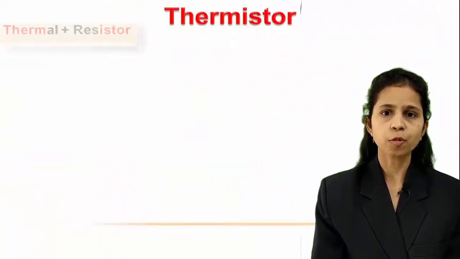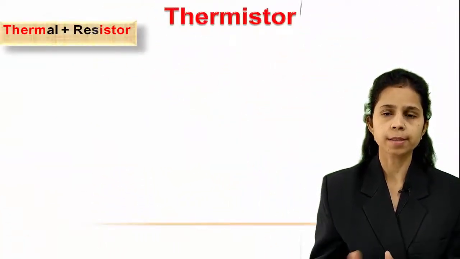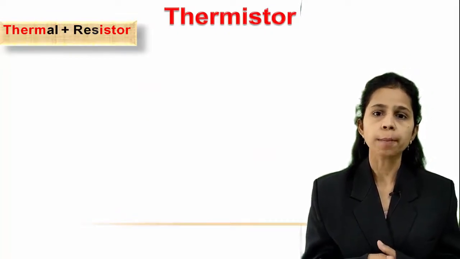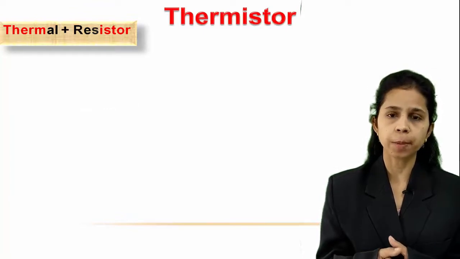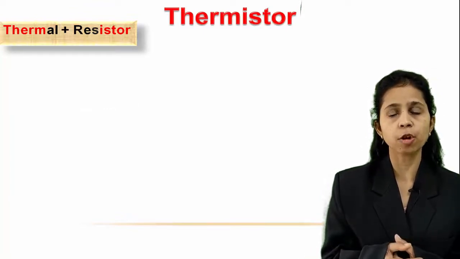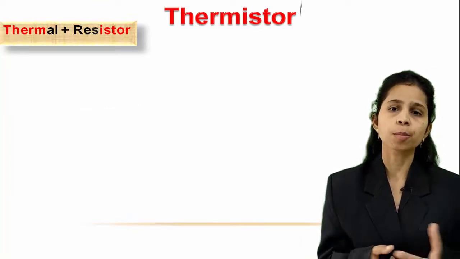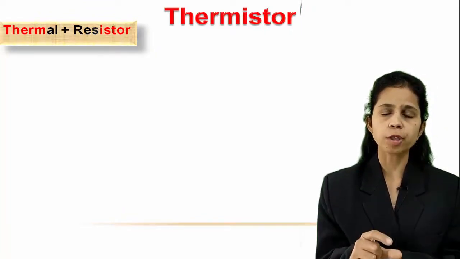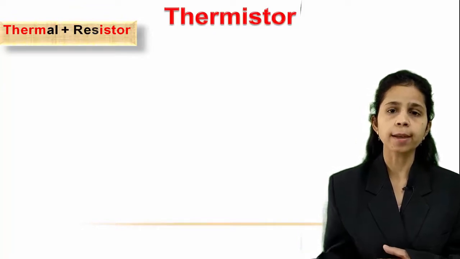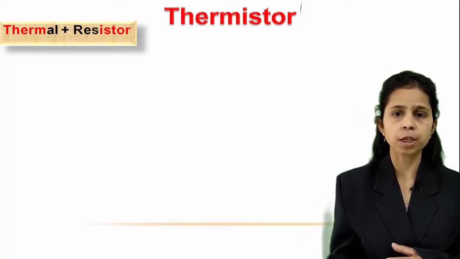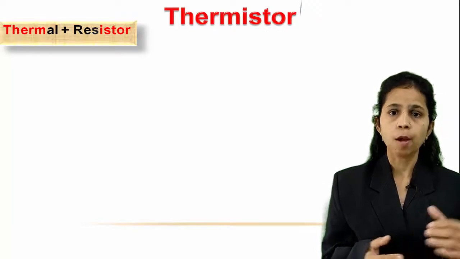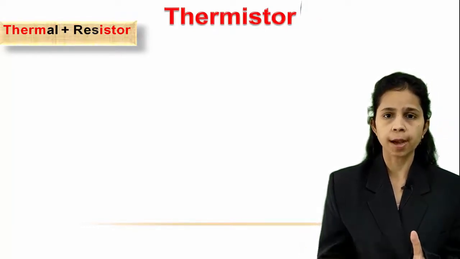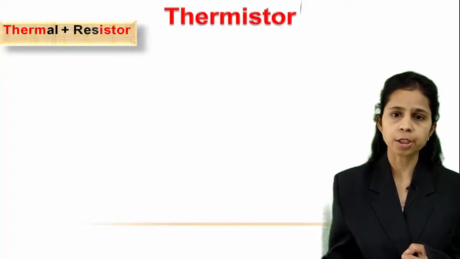Thermistor is a combination of two words, thermal and resistor. So thermistor is a thermally sensitive resistor. All resistors do have temperature dependency, which is expressed by temperature coefficient of resistance. For most of the resistors, whether it may be fixed or variable resistors, this temperature coefficient of resistance is very low, so that the change in temperature does not affect their resistance. On the other hand, for thermistor, this temperature coefficient is very high, so that as the temperature changes, the resistance